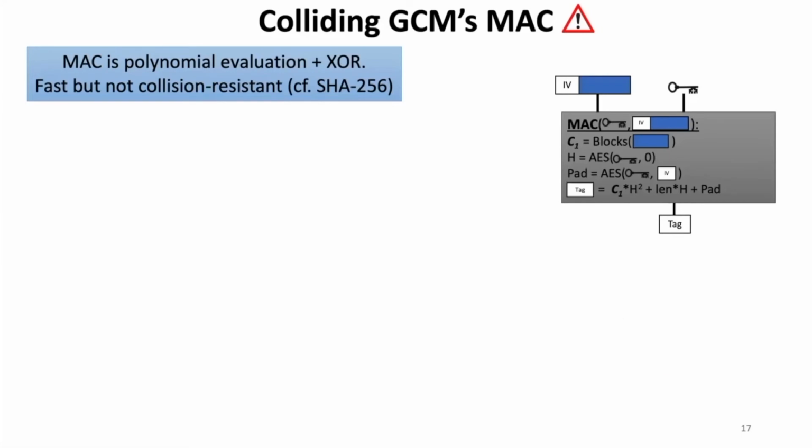To do this, we need to review how the MAC works. Fortunately for us, GCM's MAC is not a complicated collision-resistant hash function like SHA-256. Instead, it's a very fast polynomial evaluation combined with exclusive OR as follows. First, the algorithm takes the counter mode ciphertext and splits it into 128-bit blocks, which form the coefficients of the polynomial. Here we'll just stick to the case where the ciphertext is a single block for now.